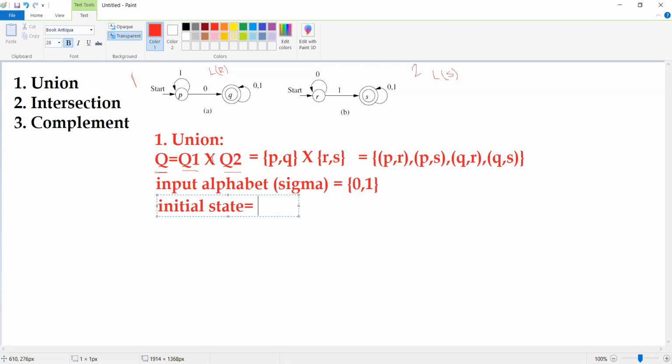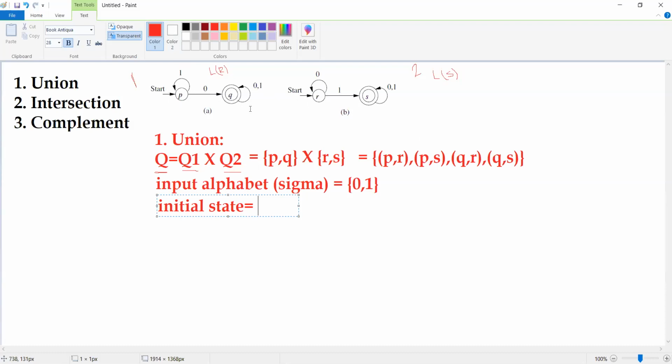But you know that when you do the union of these two finite automatas, no way they are going to remain individually. So they will be remaining like the combinations PR, PS, QR and QS. The only thing which we have to remember is what is the initial state in our first finite automata and what is the initial state in our second finite automata.